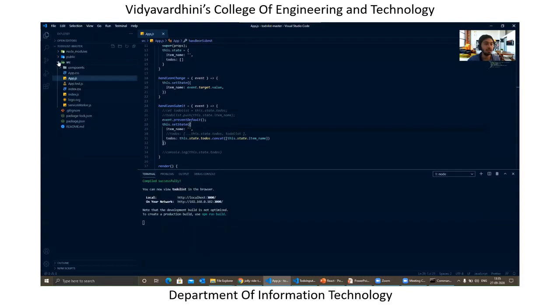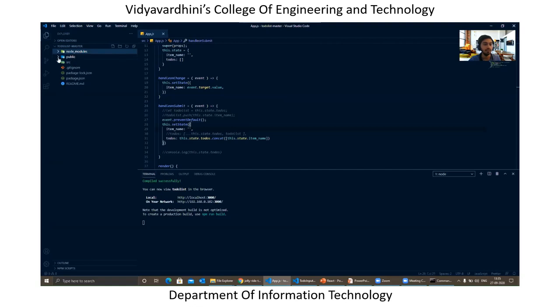So in this case, you will be having a bunch of directories created by that specific command and by the app name. In this case, mine was to-do list, and inside this to-do list, you are having all these directories. Now we will be just taking a look at why these directories are used and what's the use of each directory in your application. So the very first directory is nothing but node_modules. In this directory, you will be seeing all the libraries which you install for this specific project. So all the libraries which you installed will be present inside node_modules.